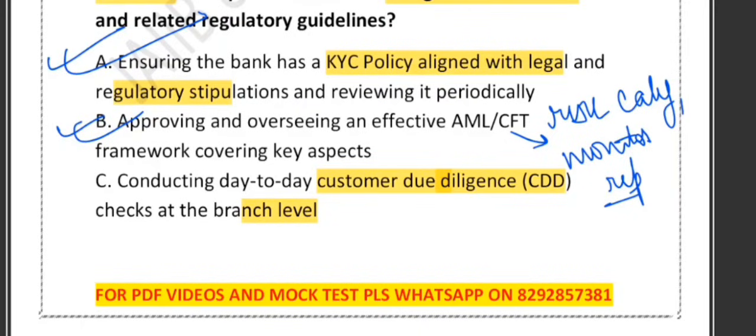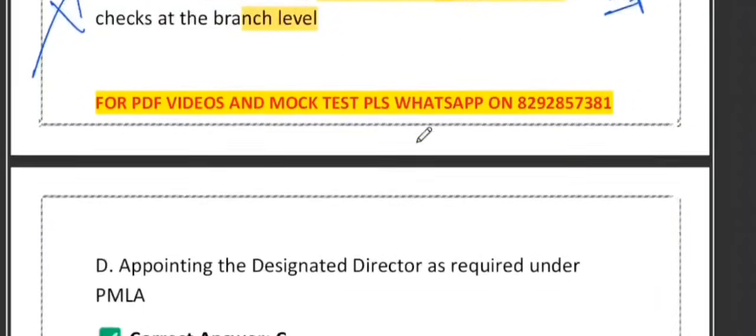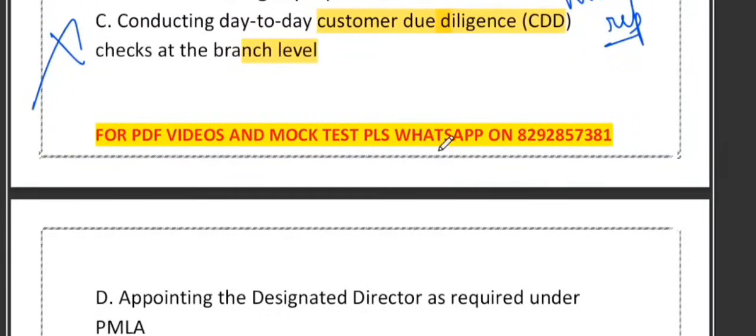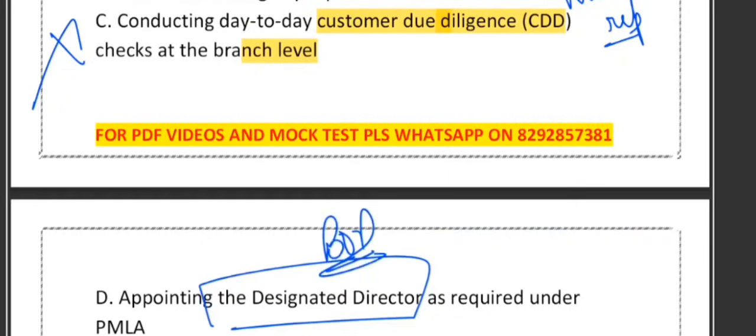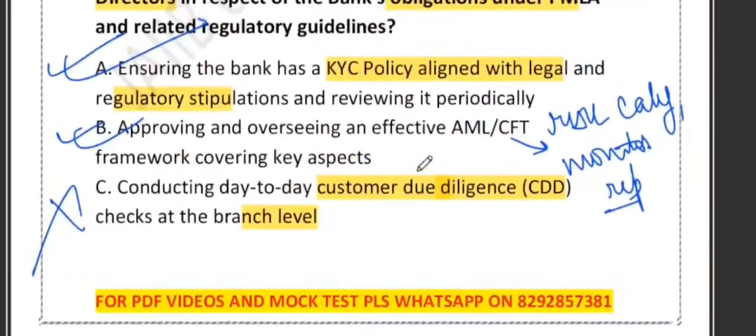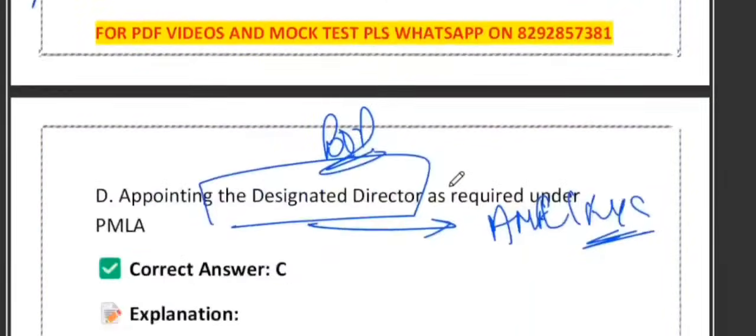What about option C? Conducting day-to-day customer due diligence checks at the branch level. No. This is not a board level responsibility, it is branch level. Daily tasks like verifying documents, checking customer identity, updating KYC are done by the operations staff, branch officer, and compliance team, not by the board. And what about option D? Appointing the designated director. Yes, correct. Under the PMLA rules, the board of directors must appoint a designated director. What is the role of the DD? The DD ensures that the bank is following the AML KYC regulations or not. So yes, A, B and D are board functions, but C is not. So this is the correct answer.